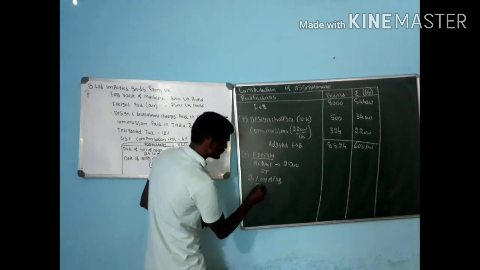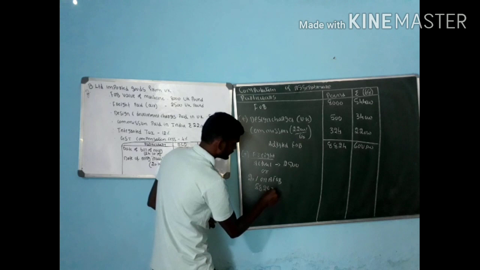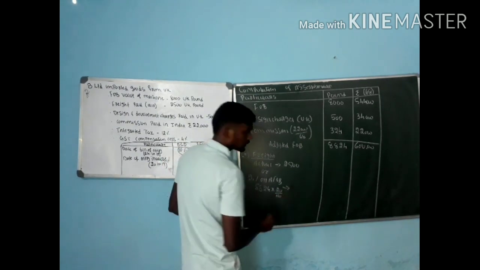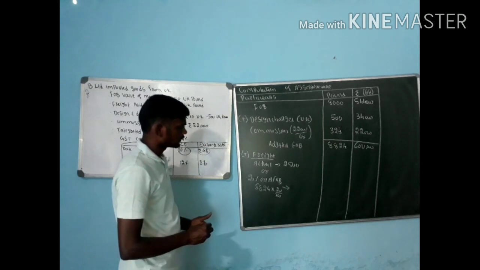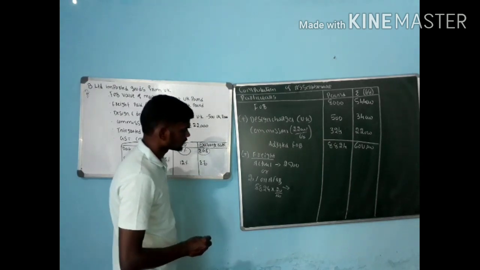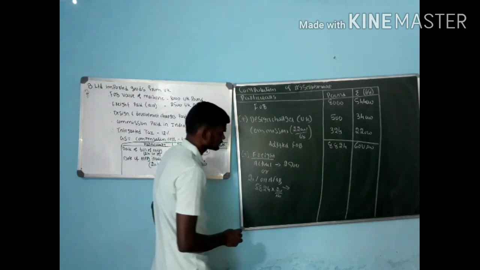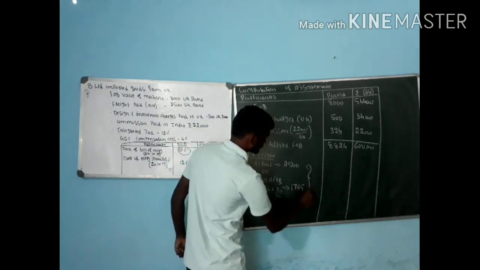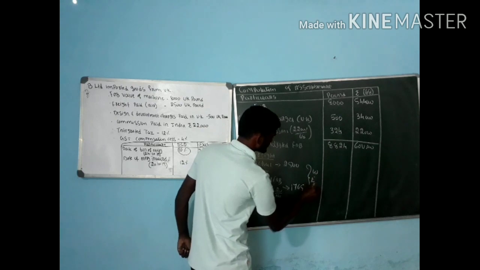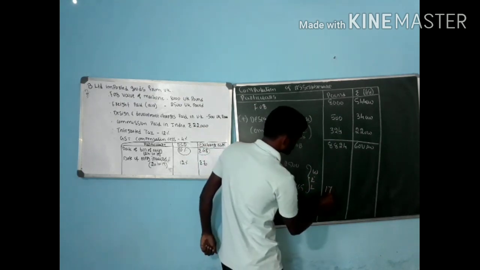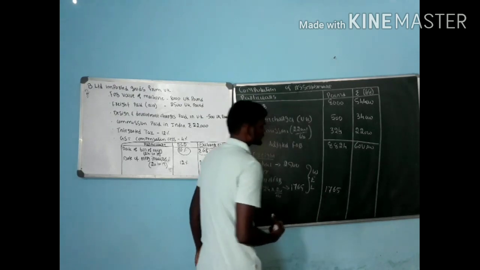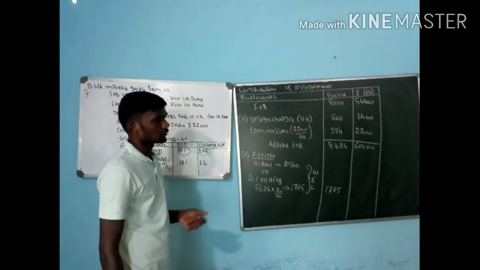How much is FOB? That is 8,824 into 20%, which is 1,765. Whichever is less, that is 1,765. Next one, convert into rupees.